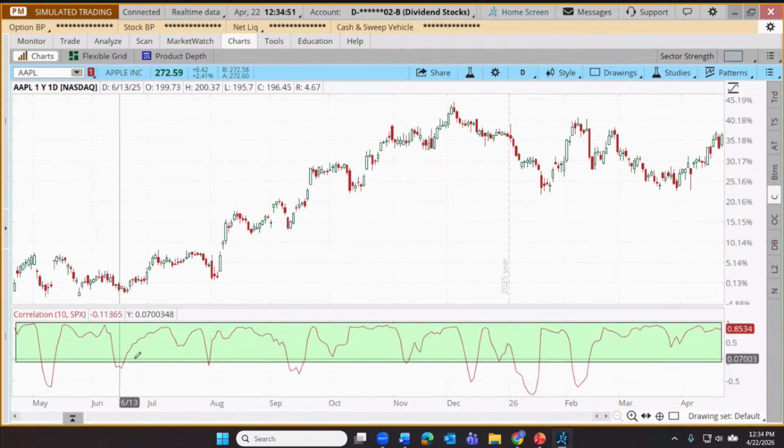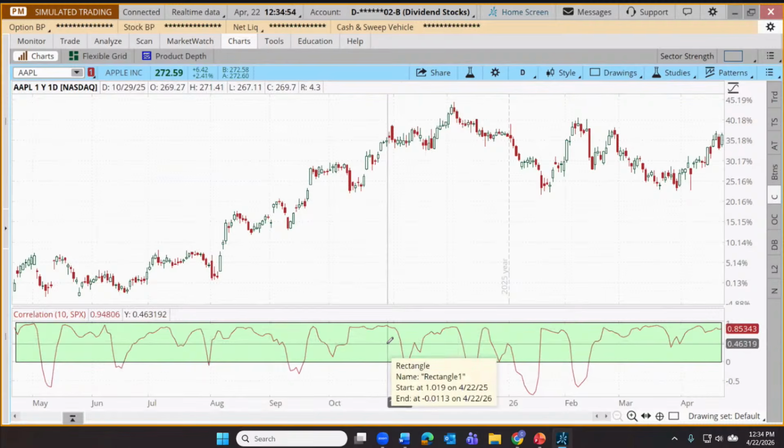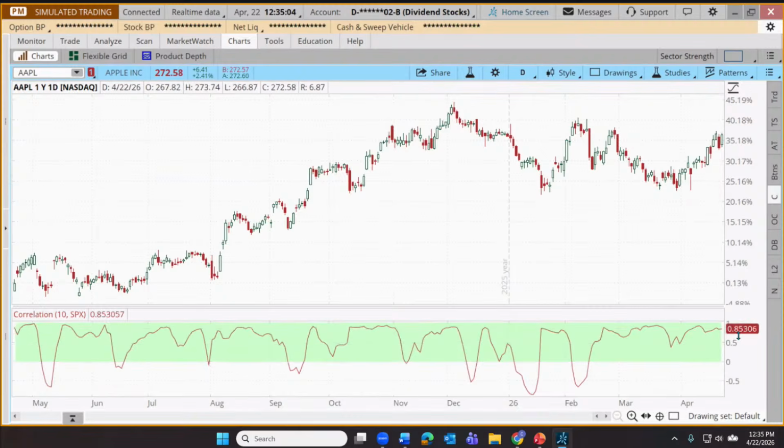So as I draw a green box here around the last 12 months, I think this kind of highlights the point. Apple and the S&P 500 are fairly highly correlated. And as a matter of fact, over the last 10 days, 85% correlated. So one is strongly influencing the other or vice versa. It just kind of makes sense, right?